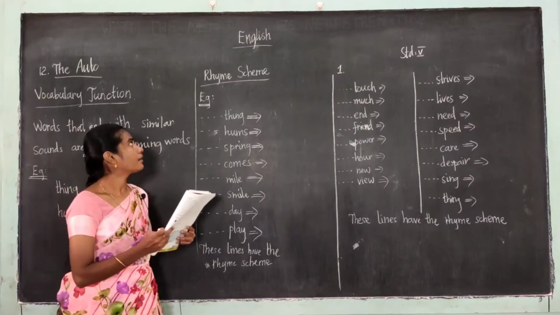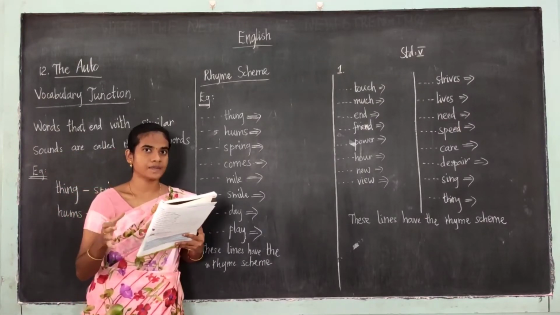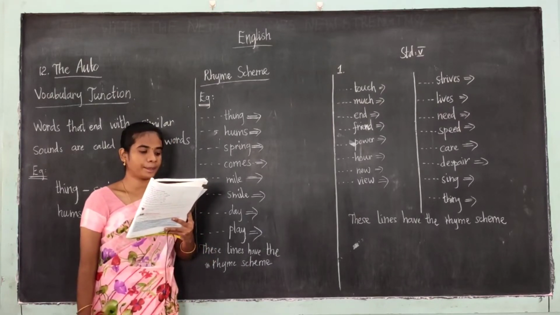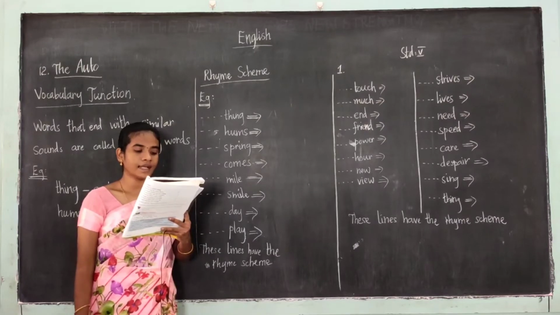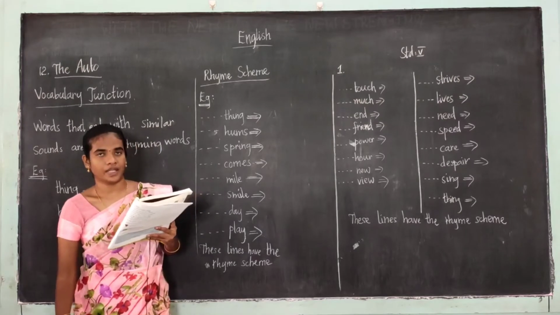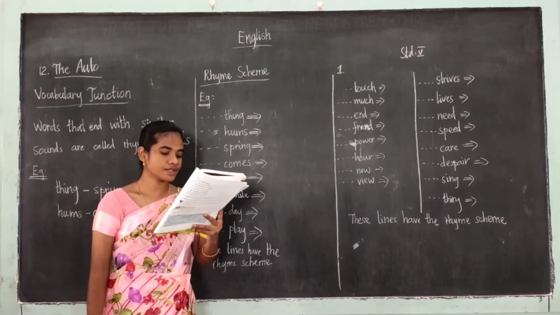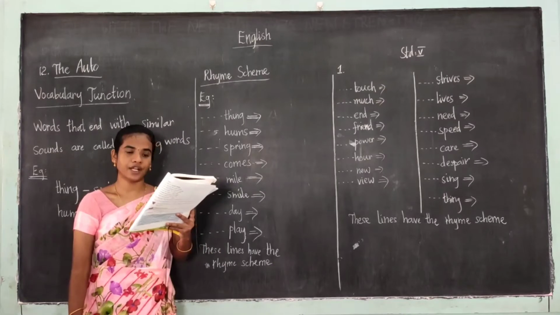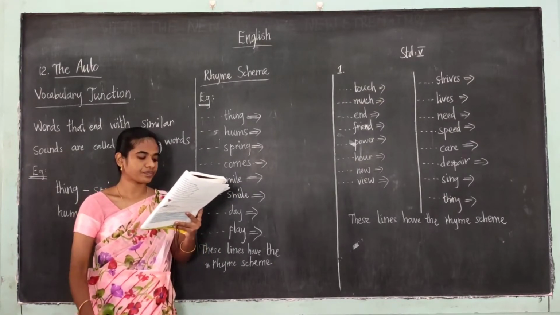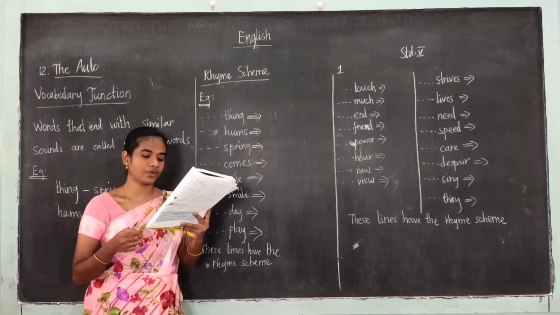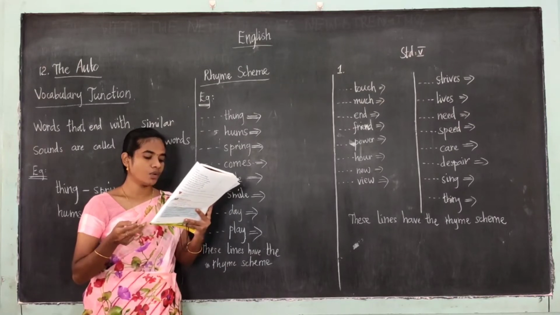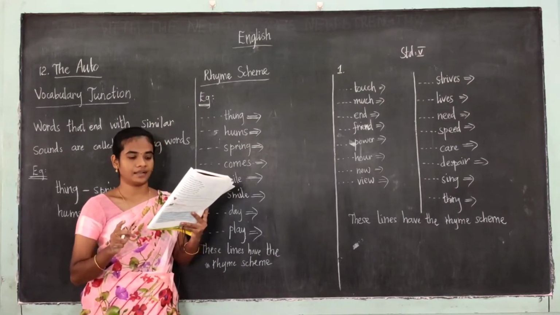Next, a rhyme scheme. What do you mean by rhyme scheme? It is the pattern in which the lines of a poem rhyme. So each new sound at the end of a line is given a letter, starting with A, then B, and so on. If the sound at the end of a following line is similar to the sound at the end of the first line, both lines get the same letter.